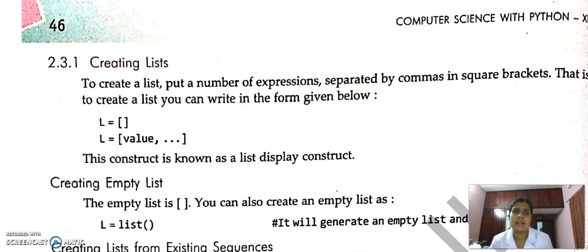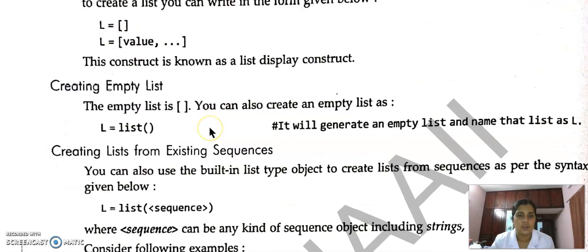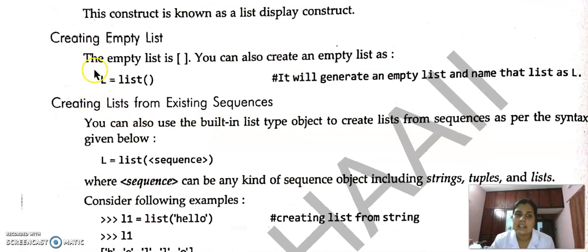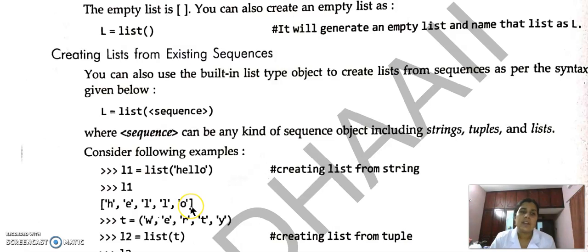Creating a list is a simple task. You can create a list by using any variable name, then the equal sign, then square brackets. This L equal to square brackets is an empty list. We can give values also. An empty list can also be created by L equal to list parentheses. So we can create a list by using square brackets, or we can create a list from an existing sequence.